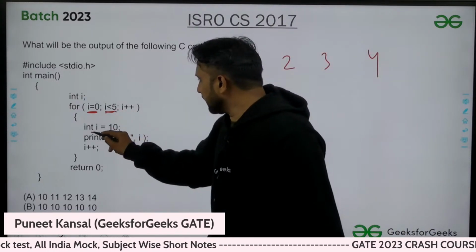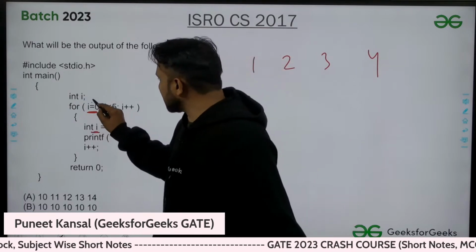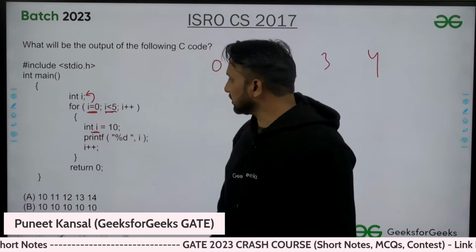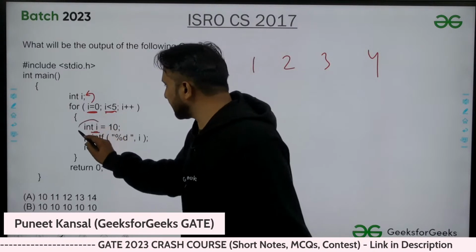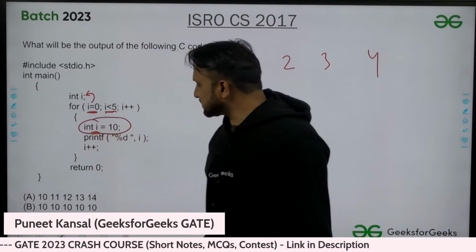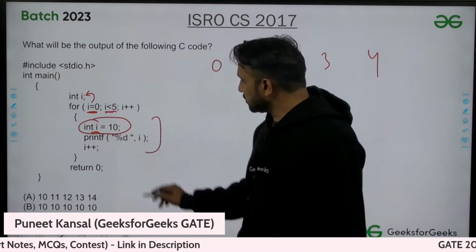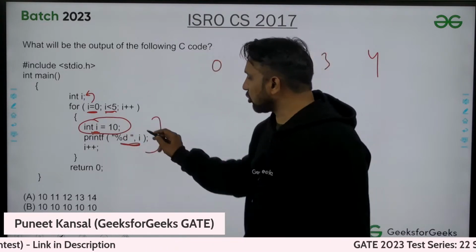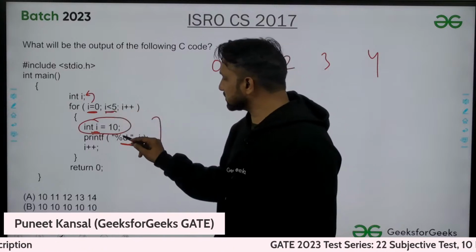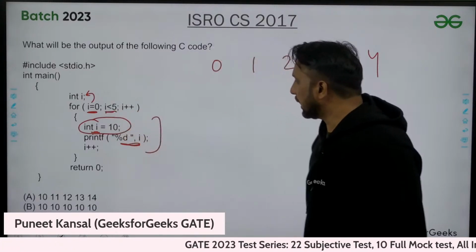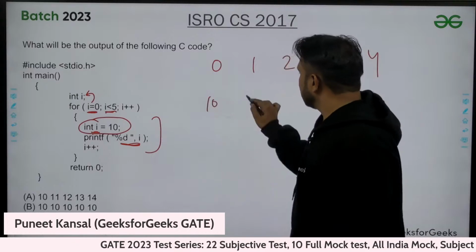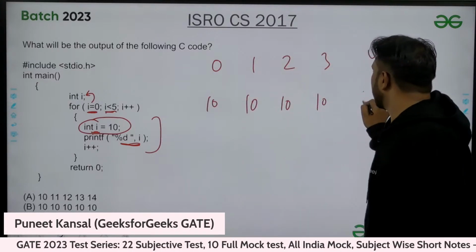And here this I belongs to the outer scope. This I is the local one, having a local scope inside this block only. So what we are printing, we are printing the local scope, not the outer scope. This will print the inner scope I. This will print 10, 10, 10, 10 and 10 only.